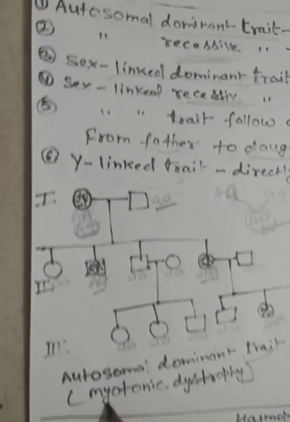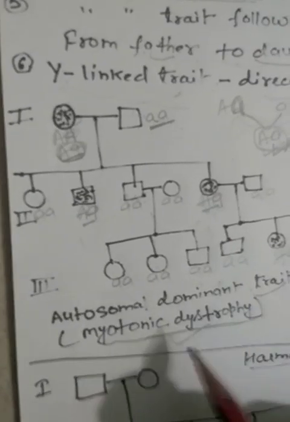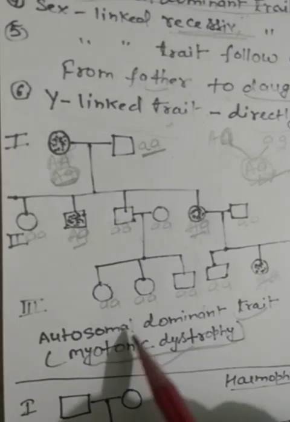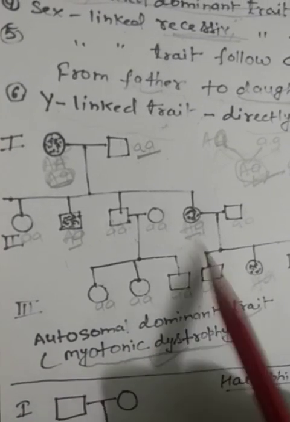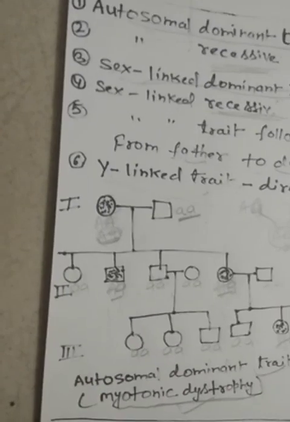For example, one disorder is myotonic dystrophy. This is a muscle problem. This is an autosomal dominant trait. Now we will talk in the next video.